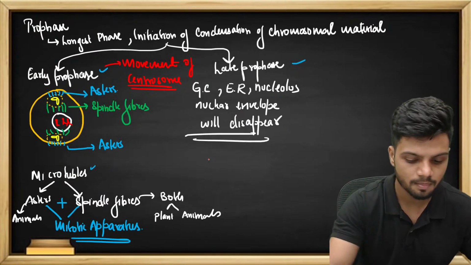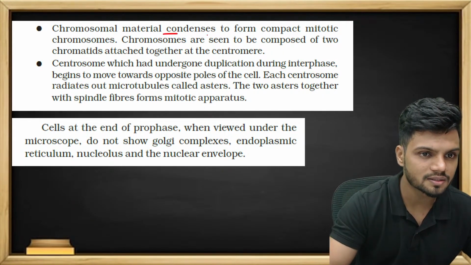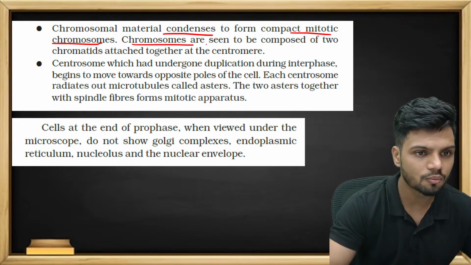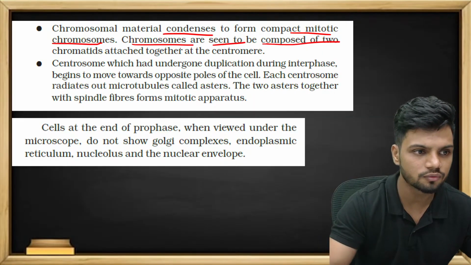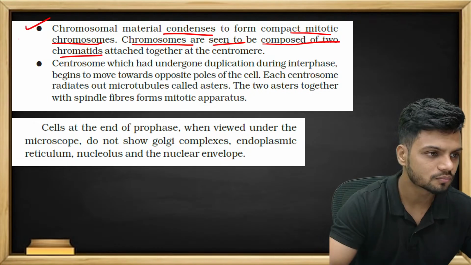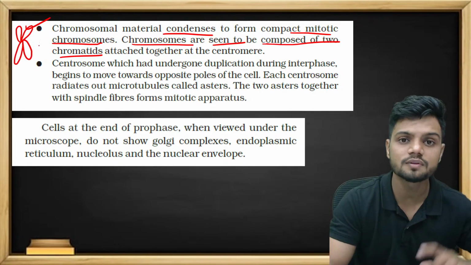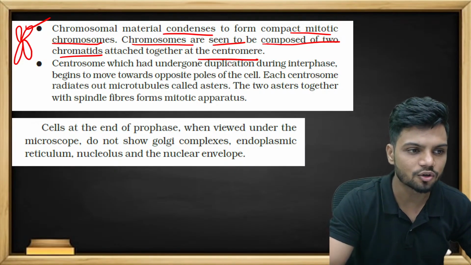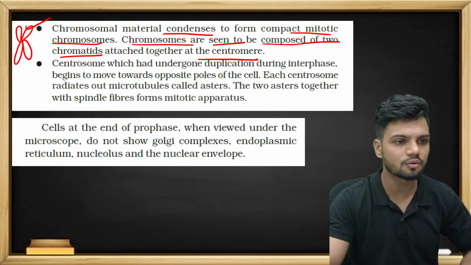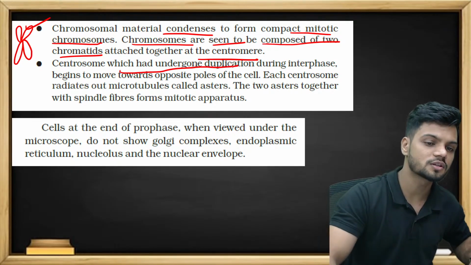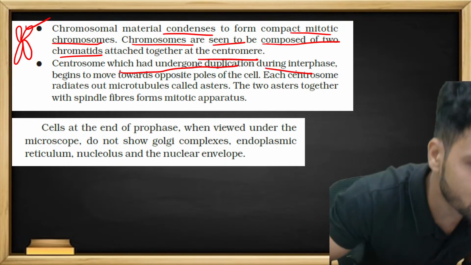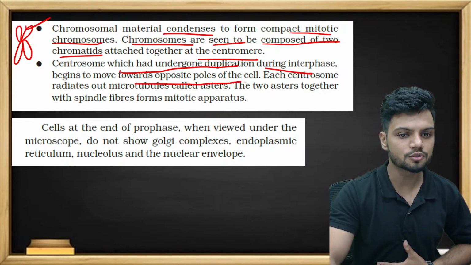What are the events? Chromosomal material condensation to form compact mitotic chromosomes. Chromosomes are seen to be composed of two chromatids. I told you, it is seen something like this. Two chromatids. Why two chromatids? Because of the S phase. Attached to the centromere. The centrosome, which has undergone duplication during interphase, began to move towards the opposite poles of the cell.